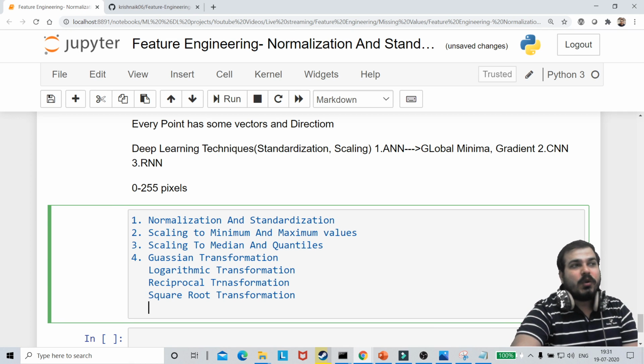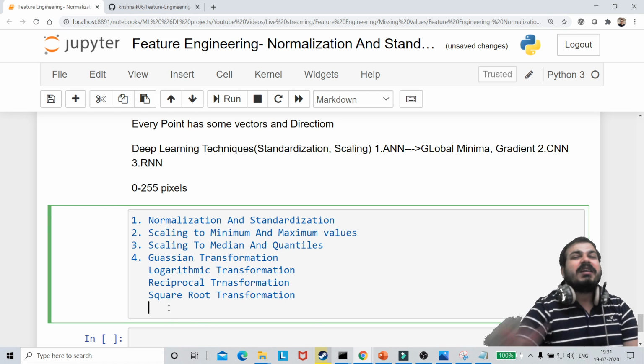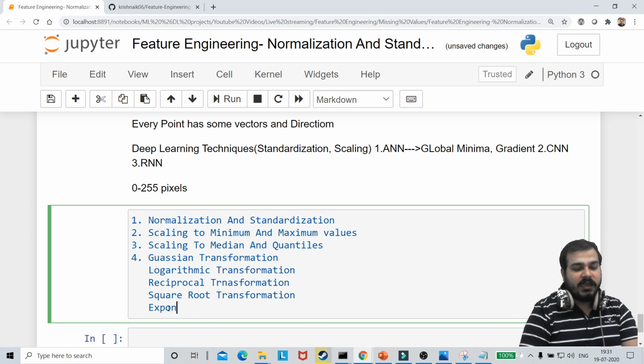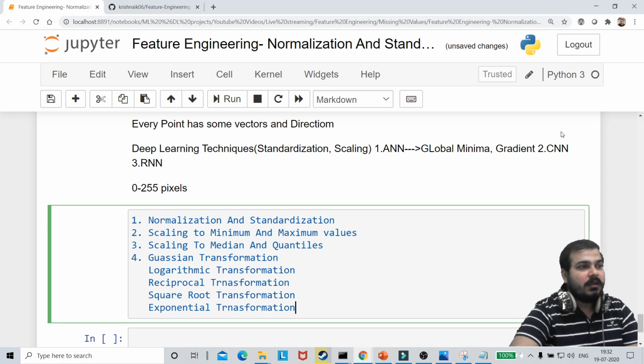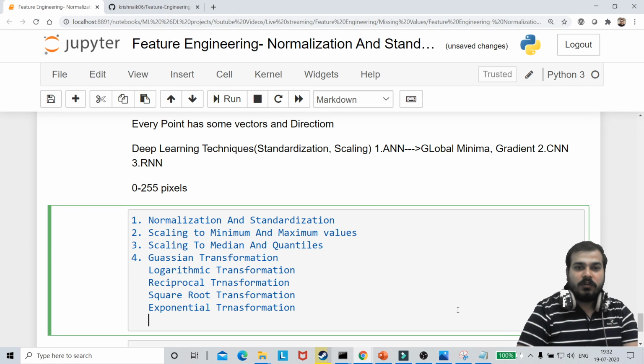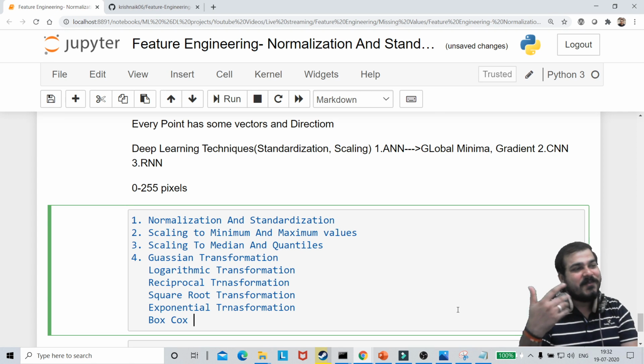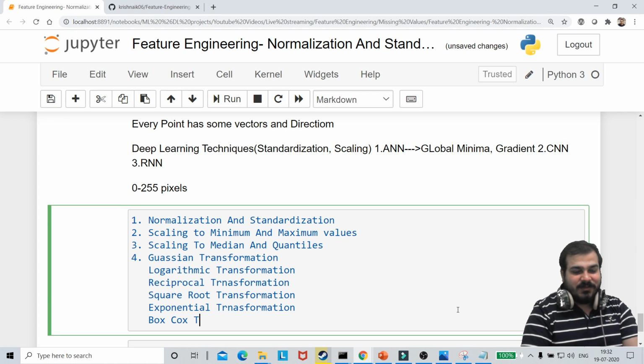And remember, guys, you cannot say which is the best transformation. It completely depends on the data that you have. Then I'm going to discuss exponential transformation. And finally, the last thing that I'm going to discuss is Box-Cox transformation.